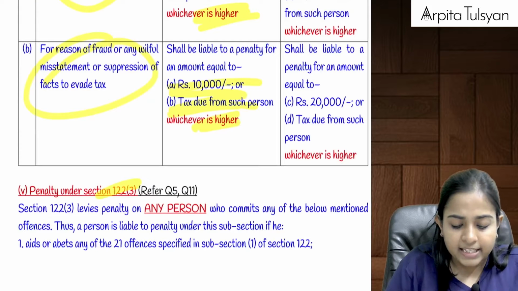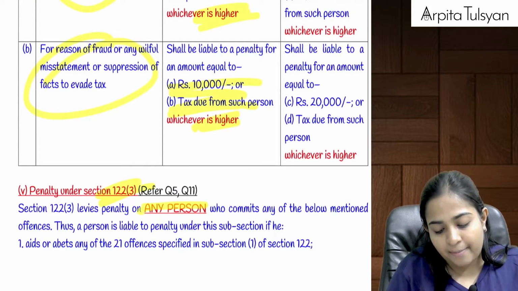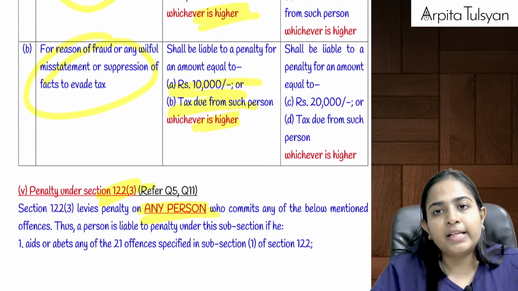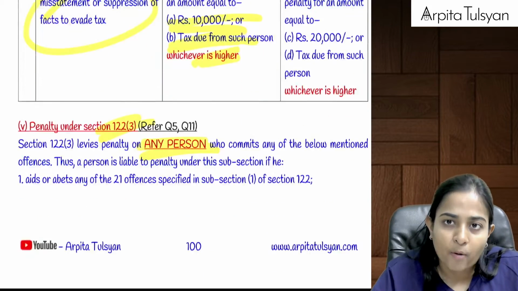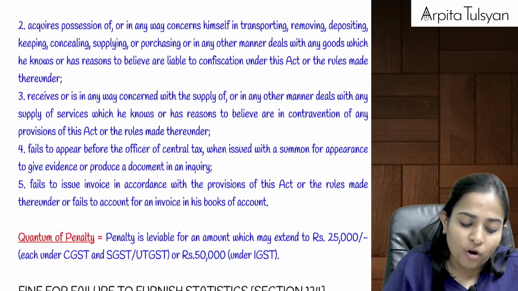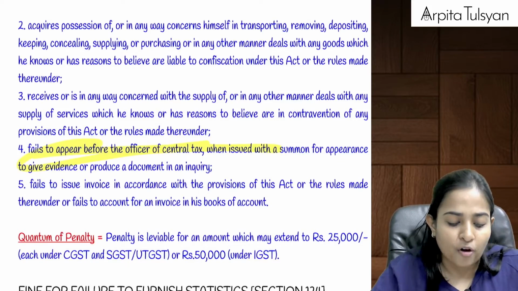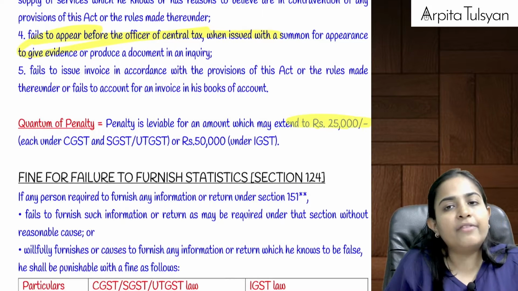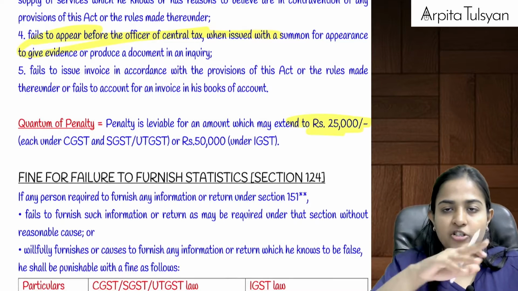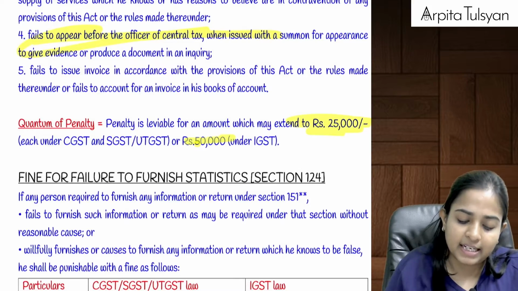Right? And the last one, that is section 122(3), which is applicable for any person. So if there is any particular person who is helping the other person to do some offense, or who was summoned by the officer but he failed to appear before the officers, etc., then he will be liable for a penalty up to 25,000 in each CGST, SGST, or in case of IGST it will be 50,000.